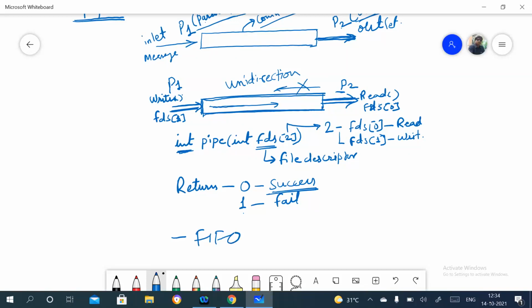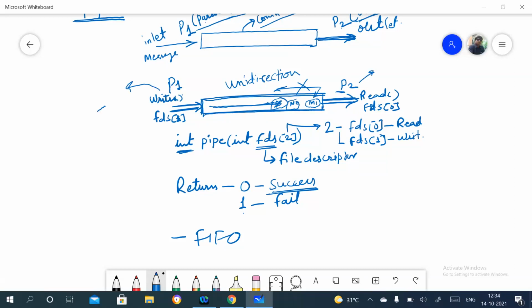So if the first message is here, this is 1, 2, 3, whichever message is first will be read by P2. And if you see, at a time how many bytes can P2, the child process, read, and how many bytes will P1, the parent, write?